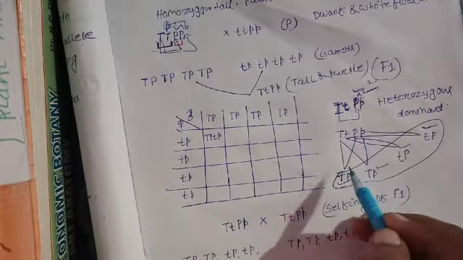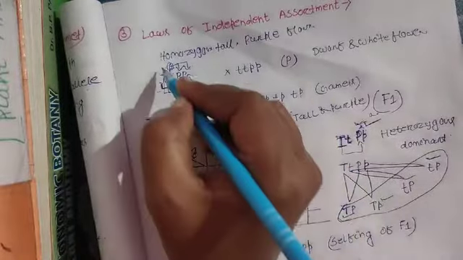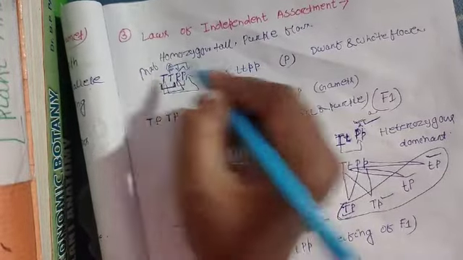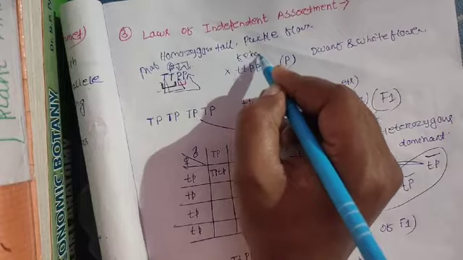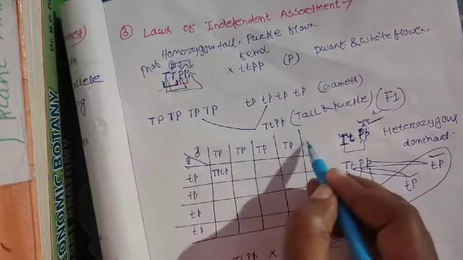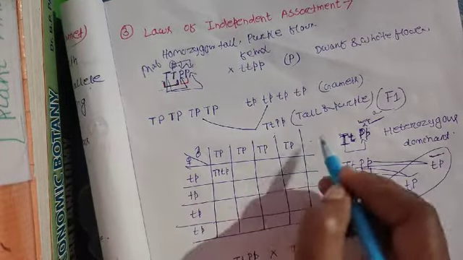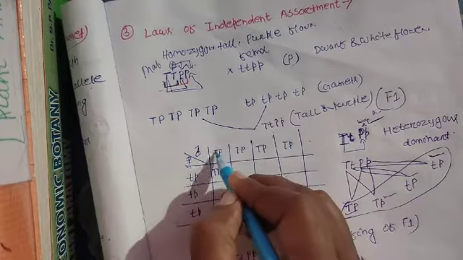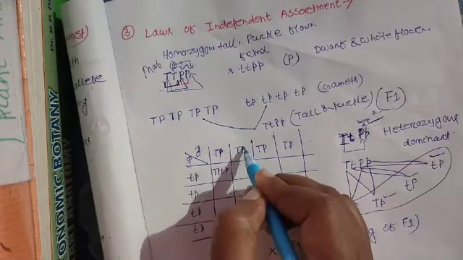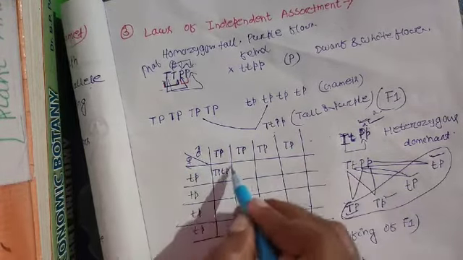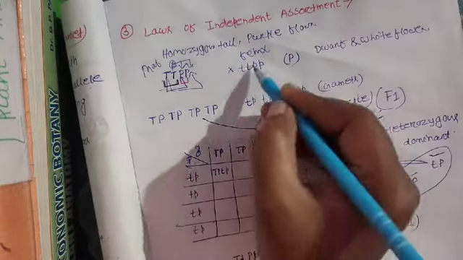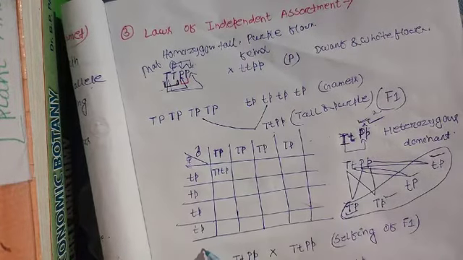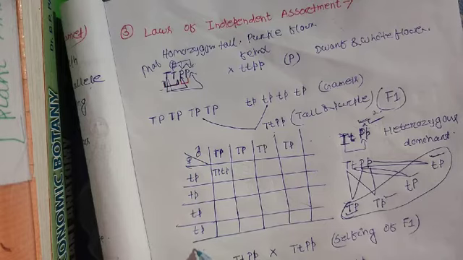So if we represent it in a checkerboard, this is the male plant and this is the female plant. On this side we write the gametes of the male plant, and on this side we write the gametes of the female plant.